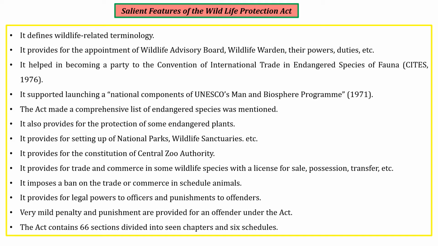Then it also has a Central Zoo Authority. Then there is a ban on trade and commerce in scheduled animals. For example, as we know, Salman Khan, one of the biggest actors of India, was punished for hunting the black buck in Rajasthan. So such bans are there on trade and commerce in particular scheduled animals.